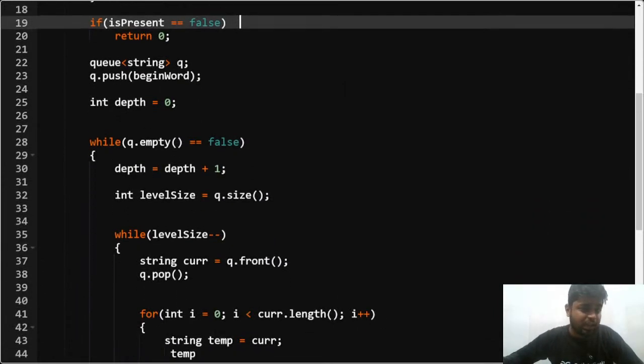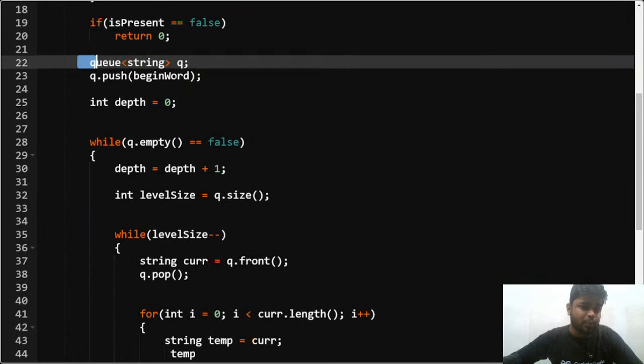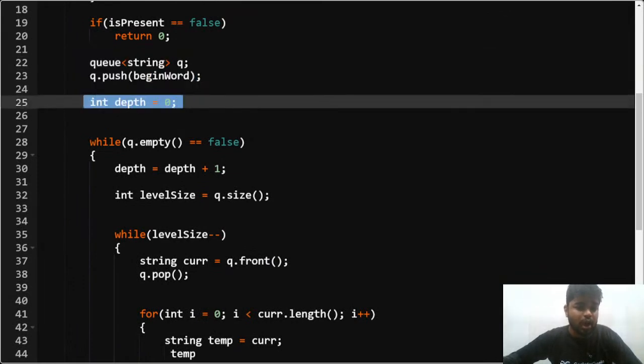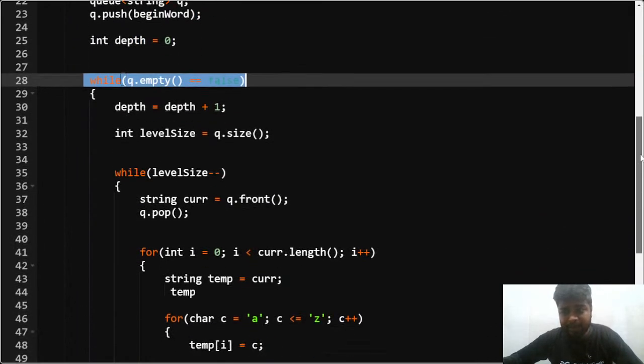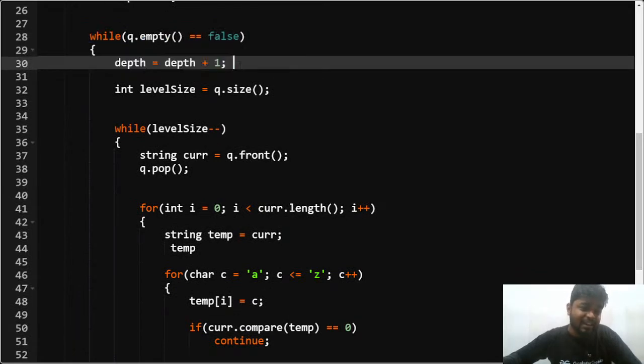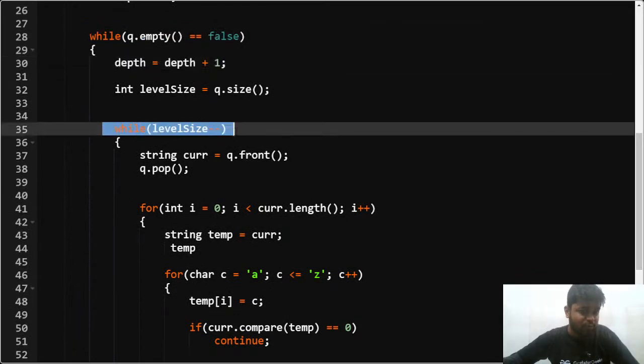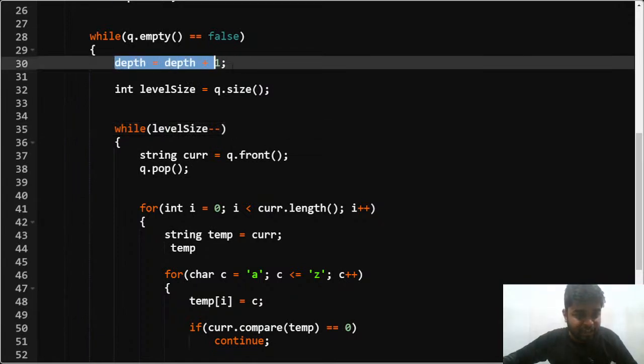Otherwise, I'll definitely start my BFS. So I'll push the first word, I'll mark my depth as 0. I'll run until the queue is empty. So I'll mark my depth is equal to depth plus 1. And for every node which is on the same level, I'll be running a while loop. So for the same level nodes, I'll be processing them at the same time, so that every time I change the level, I do depth is equal to depth plus 1.